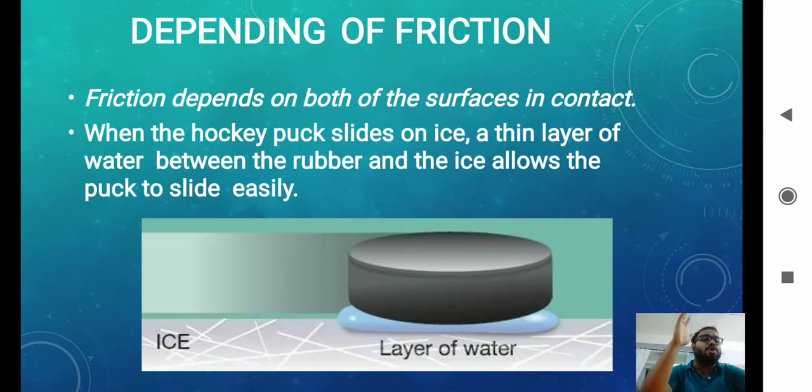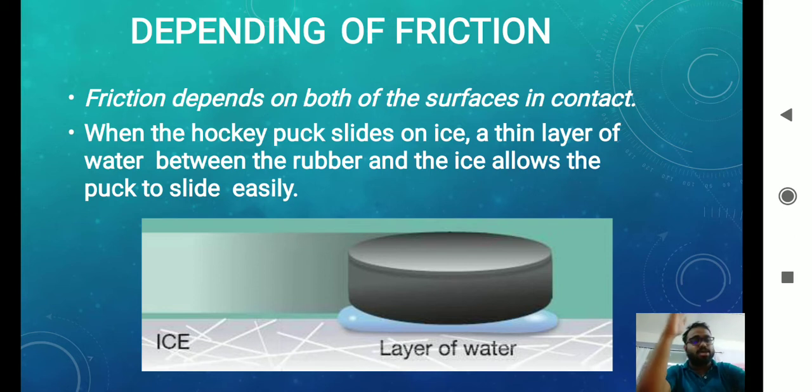Then, what does friction depend on? Friction depends on both the surfaces in contact. Whatever surfaces are in contact, friction depends on that. When a hockey puck slides on ice, a thin layer of water between the rubber and the ice allows the puck to slide easily. So the sliding of any object on another object depends on the roughness of the surface.